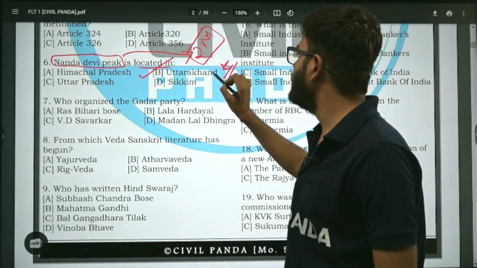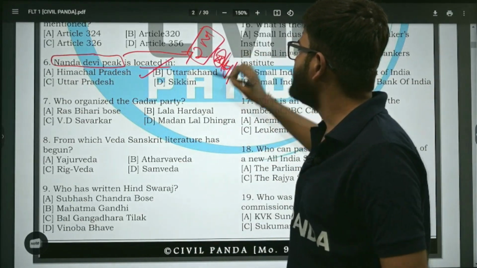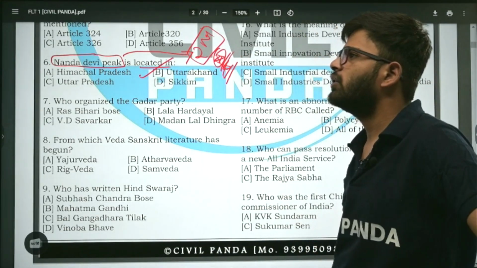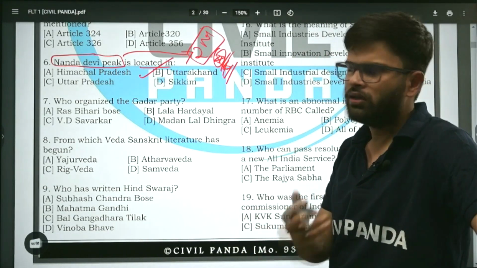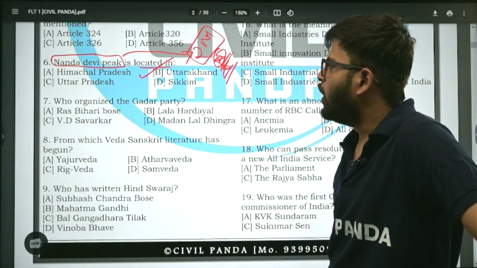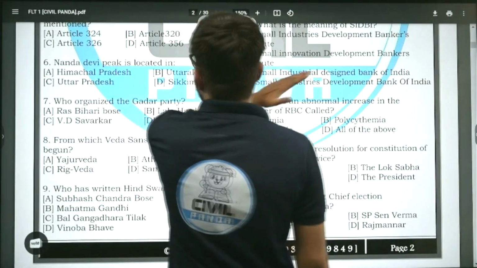Nanda Devi, you should remember it. Nanda Devi National Park. It is recognized as a national park around 1981 or 1986. You should check on that. All right. Now, moving on to next one.